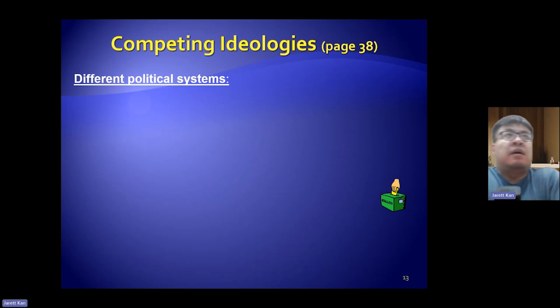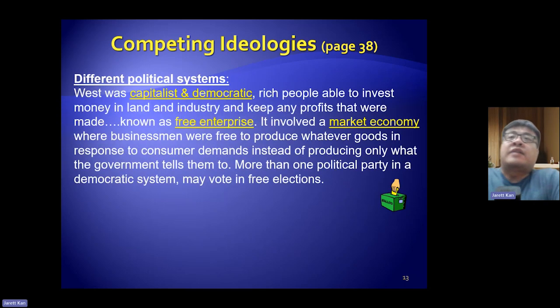So one reason historians argue that the Cold War occurred was because the two countries had competing ideologies. Because their ideologies are different, this difference will lead to the Cold War. Because of their different ideologies, it will lead to different political systems in the country. So, for example, in the West, and this includes the USA, their system was basically capitalistic.